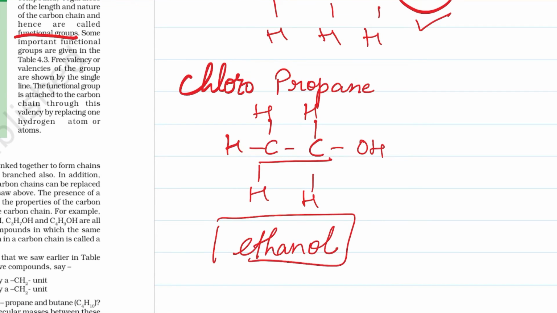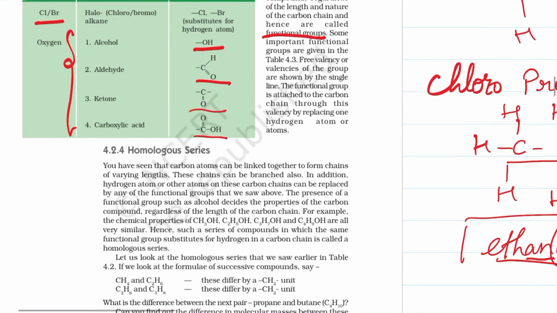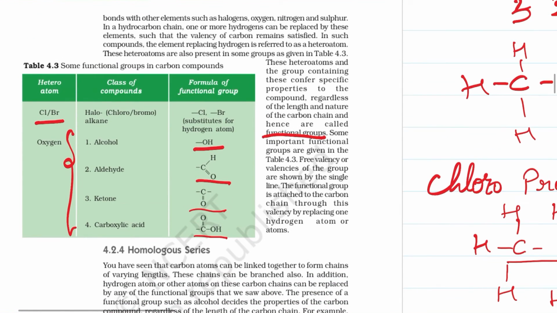Because it has two carbons and a single bond between the carbons, so ane, and ol stands for the alcohol group as a suffix. So this is called ethanol. This way these functional groups are attached, because carbon is very friendly to it.